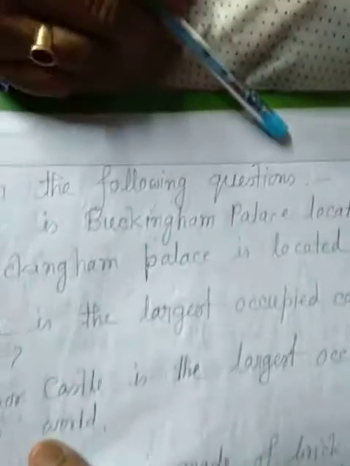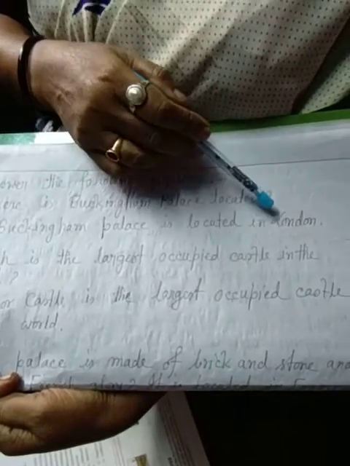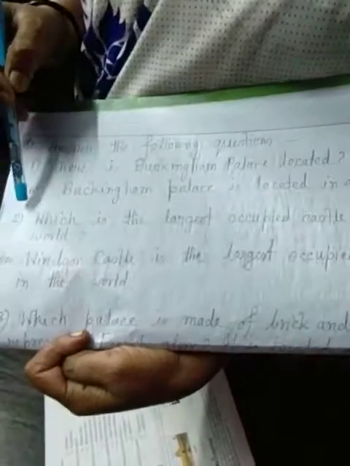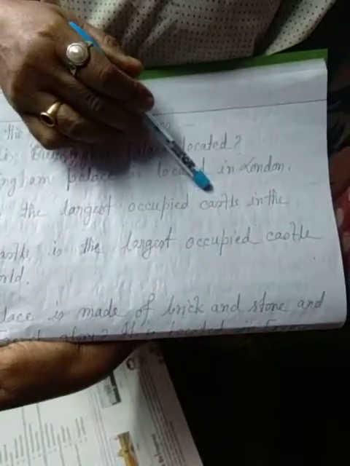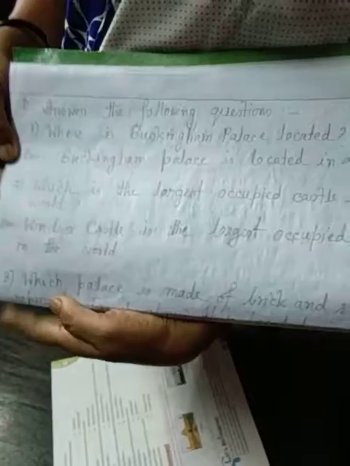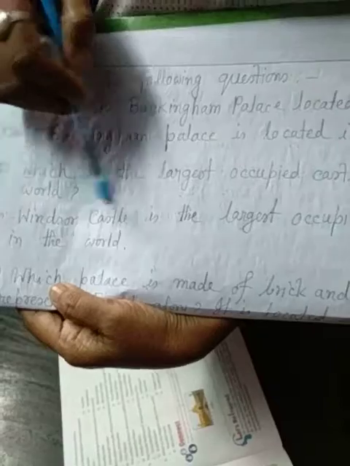Answer the following questions. D number 1. Where is Buckingham Palace located? Buckingham Palace is located in London. Okay. Number 2. Which is the largest occupied castle in the world? Answer. Windsor Castle. Windsor Castle is the largest occupied castle in the world.